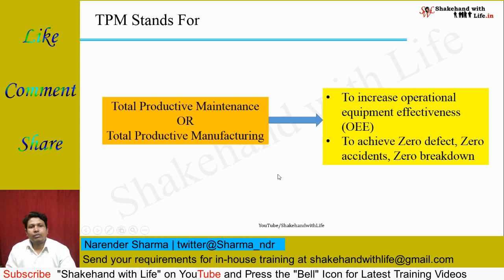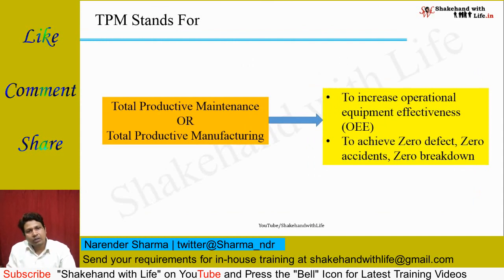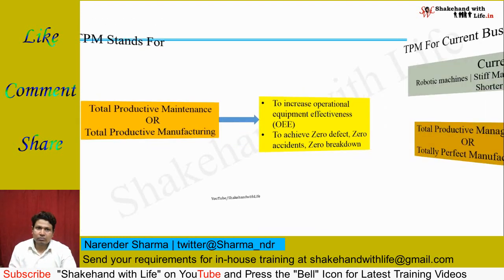And the objective of TPM, total productive maintenance, is to increase operational equipment effectiveness to achieve zero defect, zero accidents, or zero breakdown condition. So this is the traditional meaning of the TPM, total productive maintenance or total productive manufacturing.